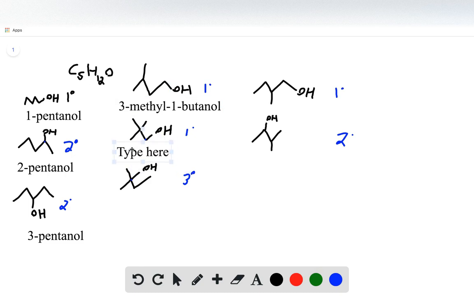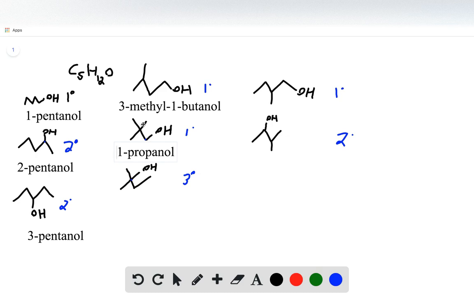For this one, we have a propane parent group. The longest chain is 3 carbons. But remember, we have to change the suffix to -ol, and the alcohol lands on carbon number 1. And then we have on carbon 2, 2 methyl groups. So because we have 2 methyl groups, we act as if these substituents are individual and isolated from one another.